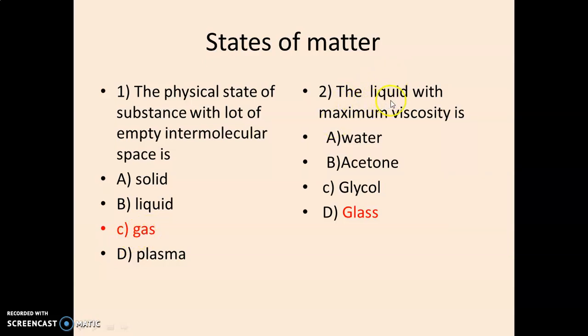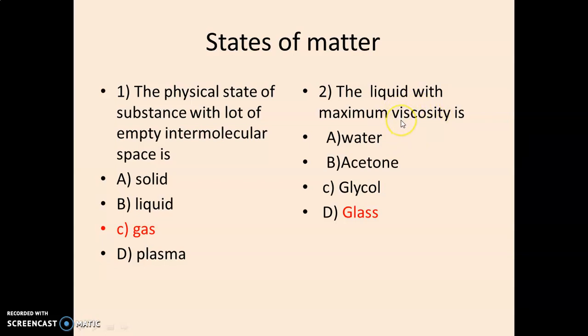Second question, the liquid with maximum viscosity is. These 4 are examples of liquids, out of which glass is the correct option. The liquid with maximum viscosity. Now what is viscosity? Viscosity is related to the liquid state.